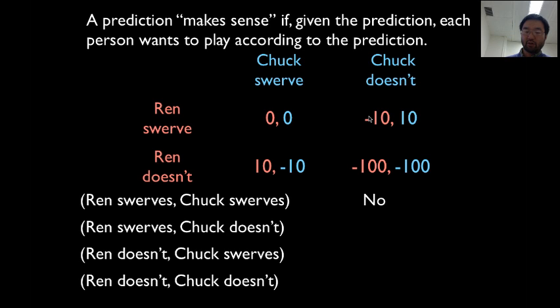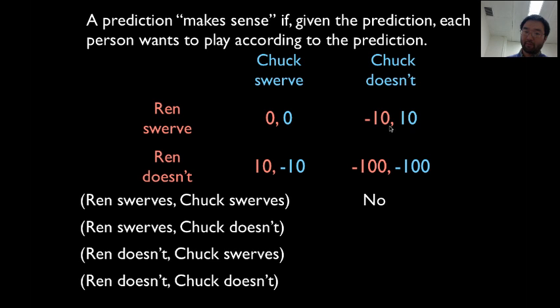Do I want to play according to that prediction? Well, the game theorist is telling me that Chuck is not going to swerve. Do I want to change? If I changed, I would get minus 100. Do I want that? No, I'd rather stay according to the prediction. So given the prediction, I, Ren, would like to play according to the prediction.